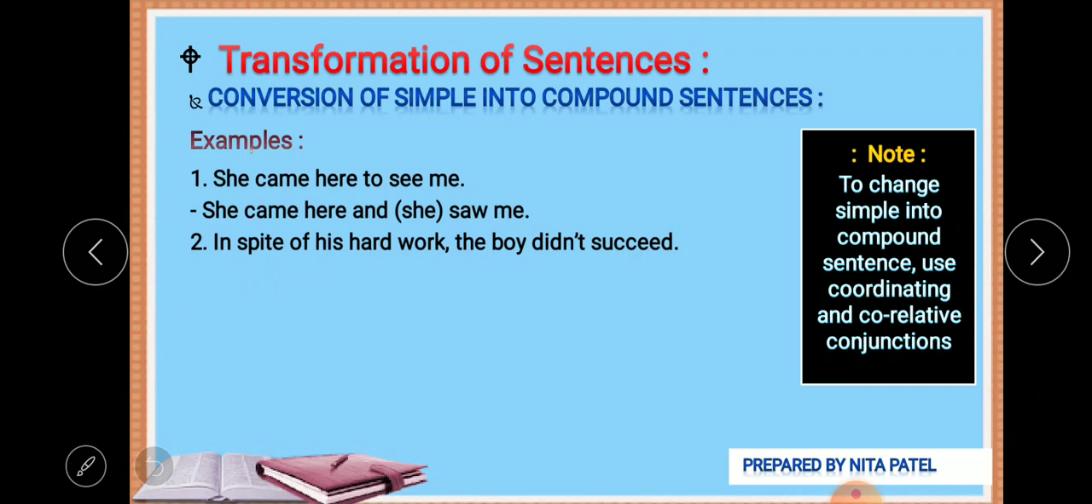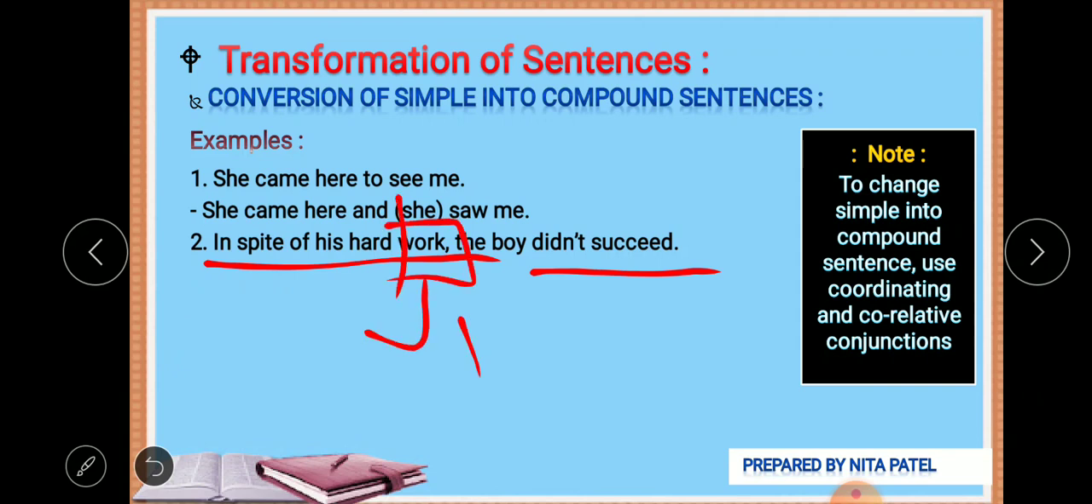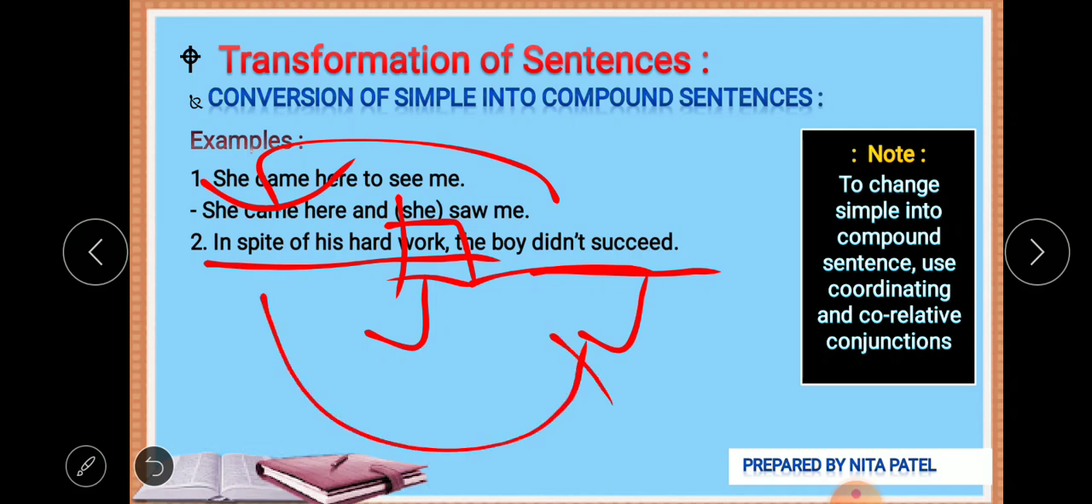Now which is the verb here? Didn't succeed, the verb. Now in spite of his hard work, someone is working. Now look at this hard work. In spite of his hard work, we can use this work as a verb also. Yes, of course, we can use work as a verb. So we have two verbs here, didn't succeed and work. So we can also interchange this sentence. We can also put it in the front, and we can use the first sentence at the last.